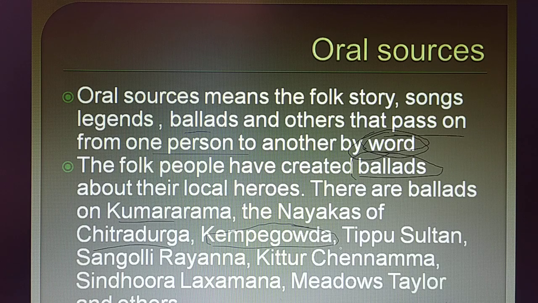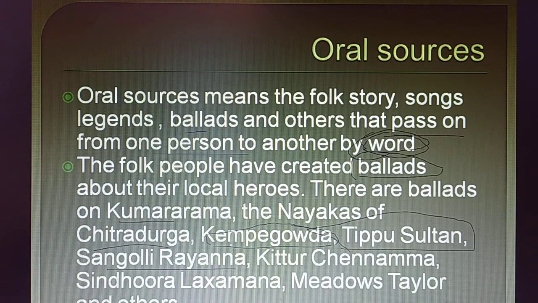Even in the case of Tipu Sultan, many songs and stories are available, and these cannot be found in the written form. Even Sangolli Rayanna has plenty of songs and stories, and he fought for Karnataka, especially against the foreigners, the Britishers. Movies are also available about Kempe Gowda and Sangolli Rayanna.